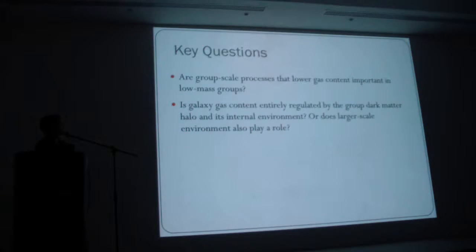So the key questions I'm trying to address are: are group scale processes that lower gas content effective in low mass groups, low mass dark matter halos? And is the gas content entirely regulated by the dark matter halo and the internal environment, or does the larger scale environment play a role?